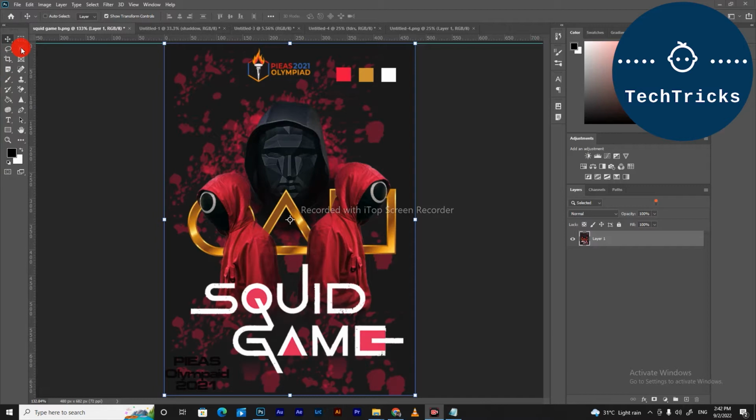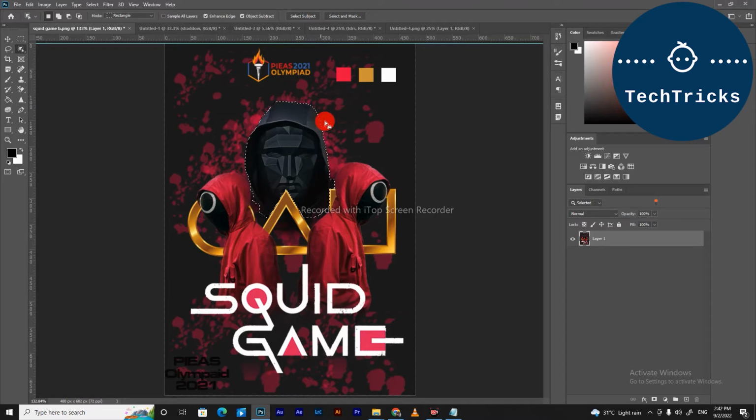So first of all, you are going to make a selection. For that, you have different tools. There are tools like object selection, quick selection, wand tool, and also you have lasso tool, polygon lasso, and magnetic lasso tool. I am going with the object selection tool to make a simple selection so that you can know how to make the selection saves.